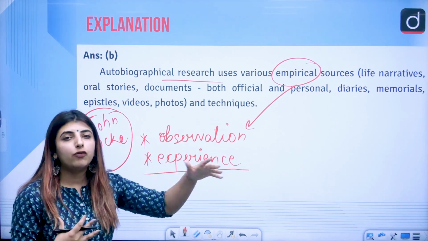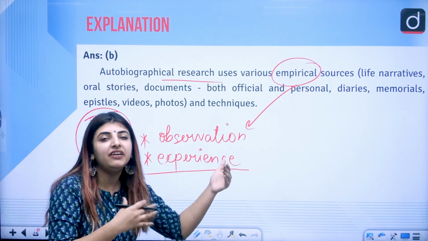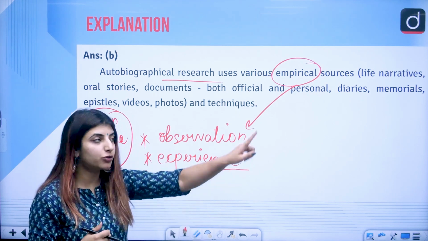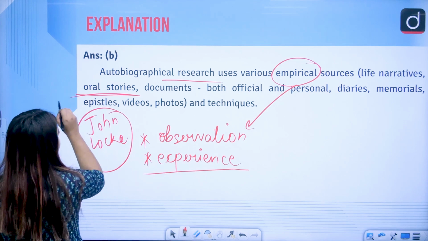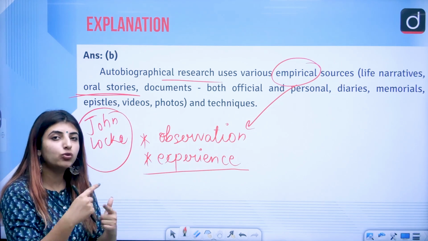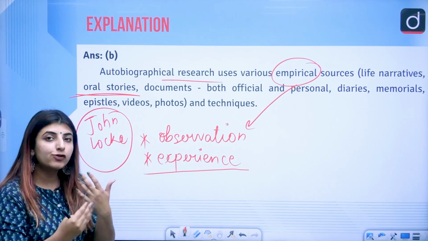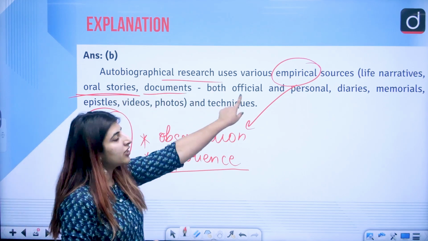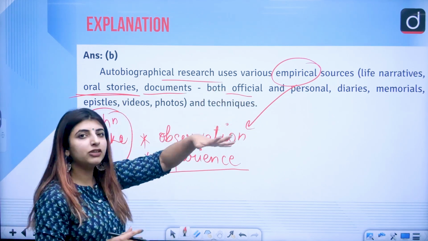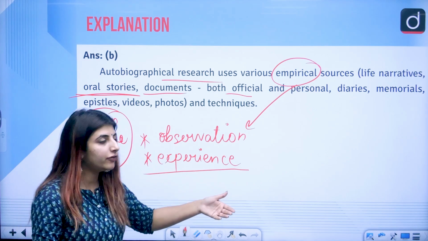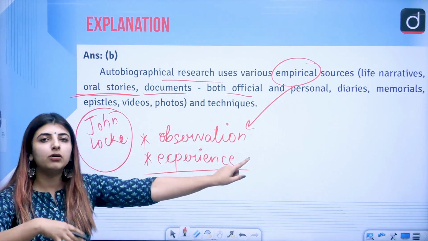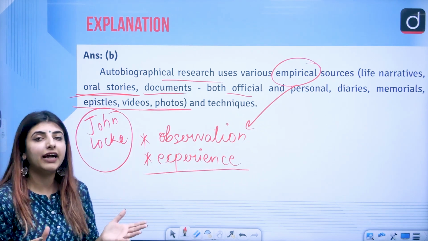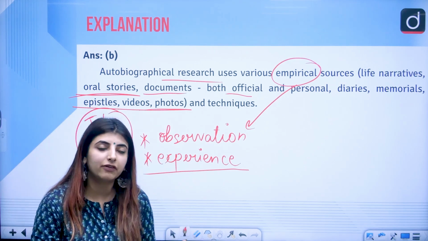Life narratives: for example, if I am a Hindu, how have I been treated as a Hindu? How has a person who is a slave been treated throughout? So his or her life narrative. Oral stories, anything which he or she tells through certain anecdotes, is also autobiographical, even though that is not written. Documents which are both official and personal: official documents of that person, or personal ones, that is his or her diaries, memorials, epistles, videos, photos, and different kinds of techniques to gather data which is autobiographical in nature.